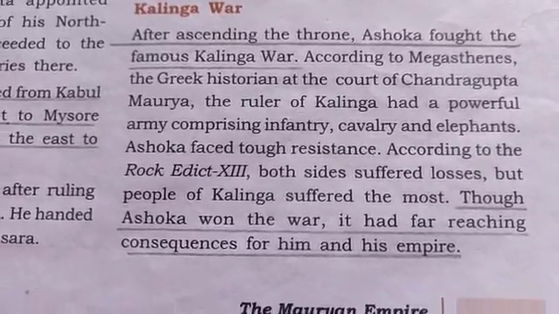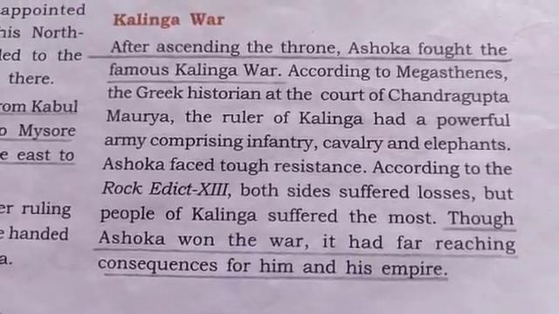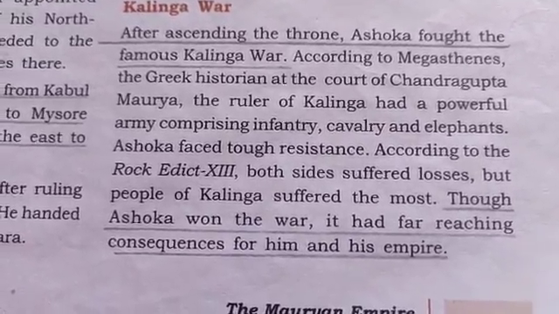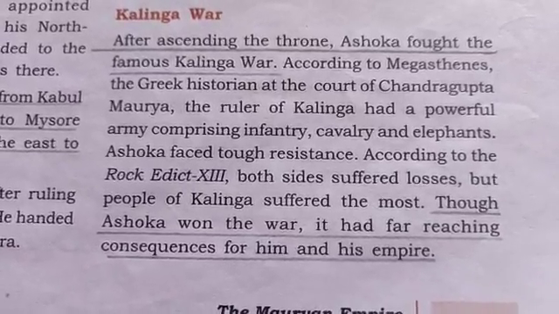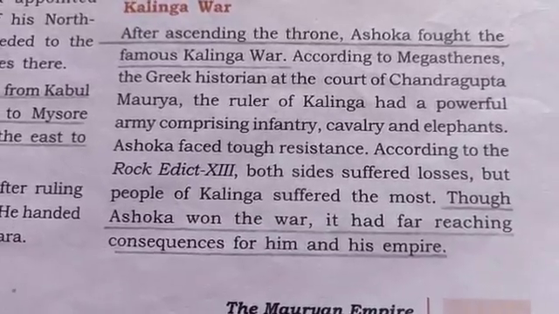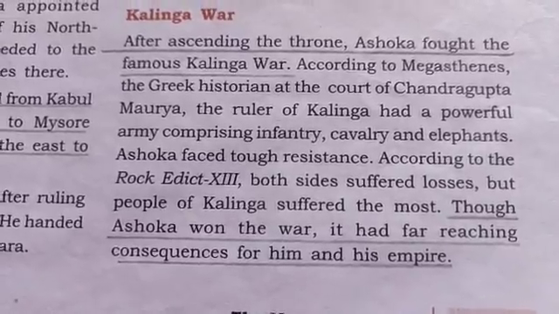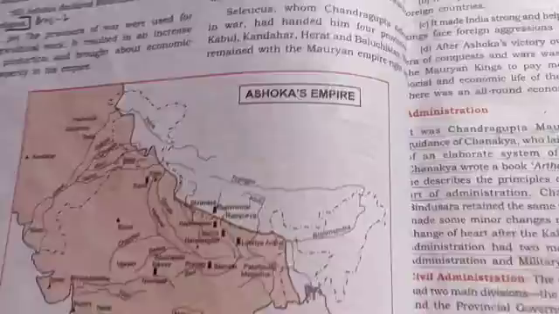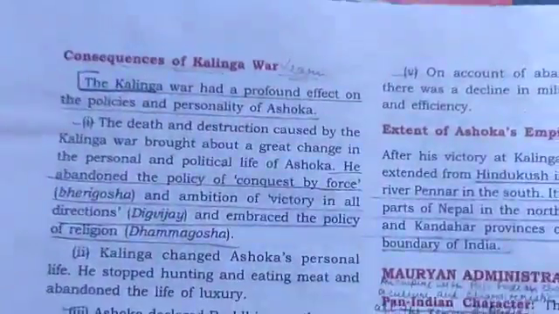Ashok faced tough resistance. According to Rock Edict 13, both sides suffered losses, but the people of Kalinga suffered the most. Though Ashok won the war, it had far-reaching consequences for him and his empire. So the entire history of the Mauryan dynasty changed from there.